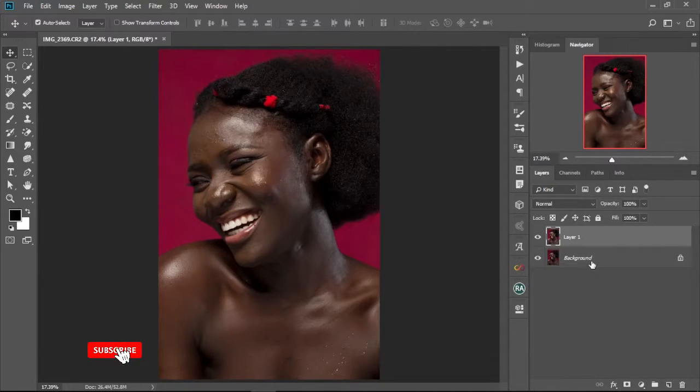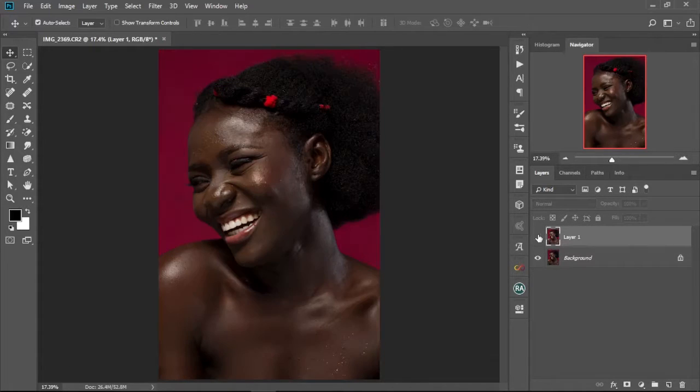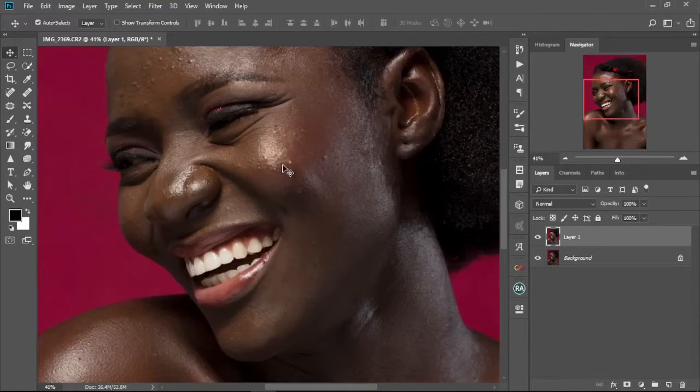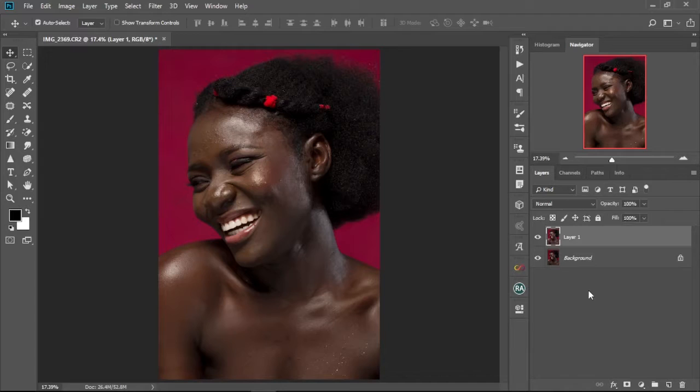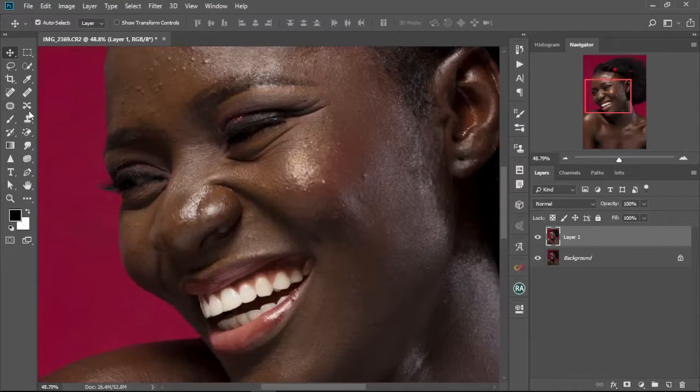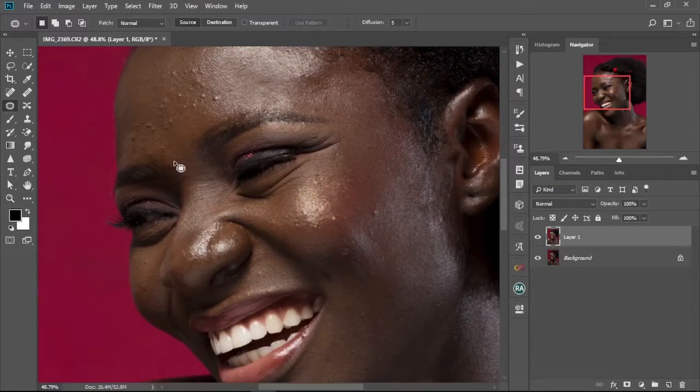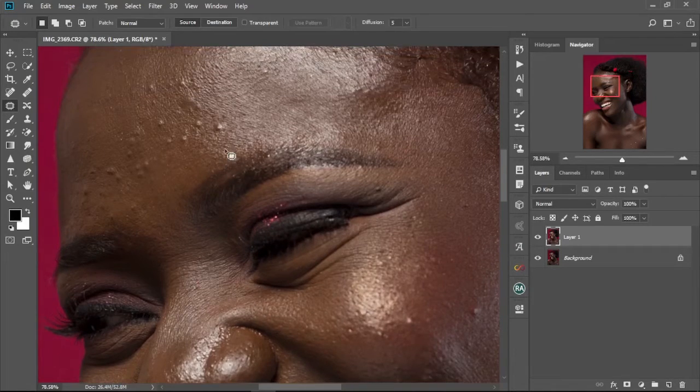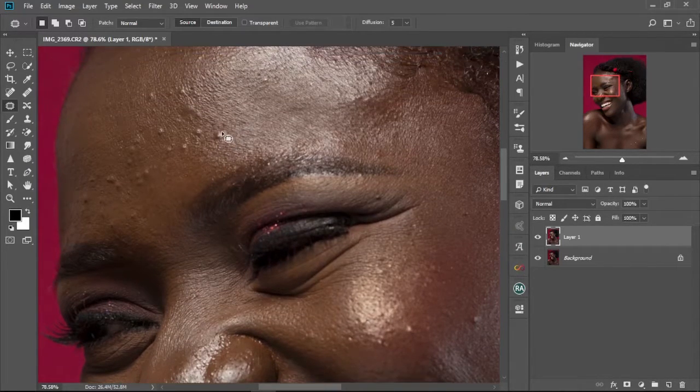Right, so I've done a couple of adjustments over here. This is the background, and I duplicated it, and then I added a little bit of light to it just to make it a little bit brighter for us to see everything clearly. After you duplicate the image, we're going to use the patch tool. What the patch tool does is we circle around the parts that we don't like, and then we drag it to a cleaner area.